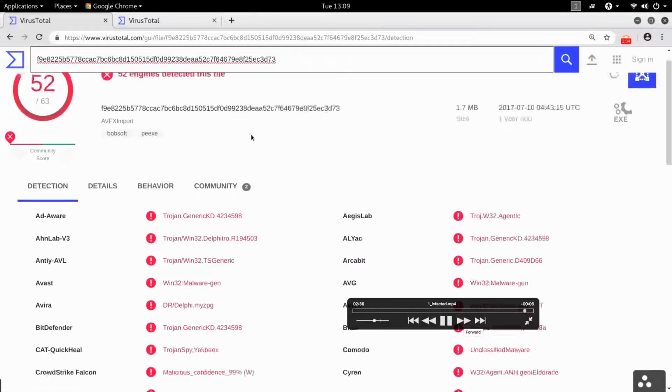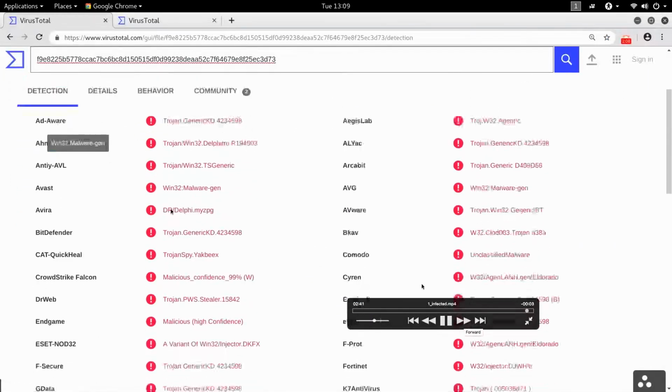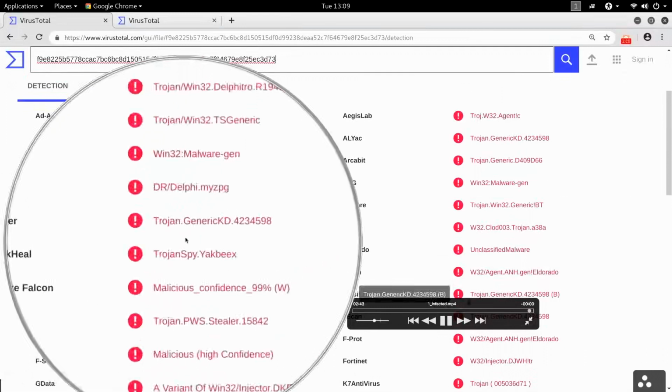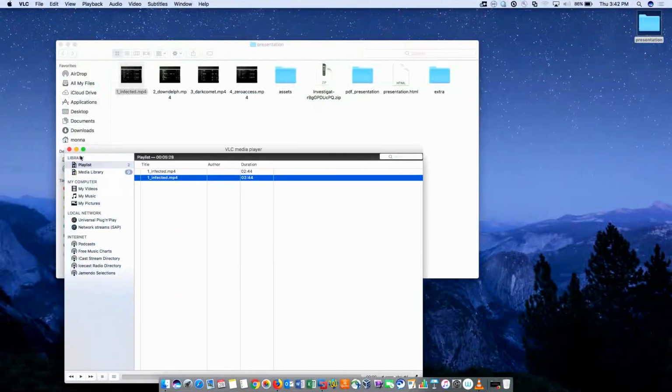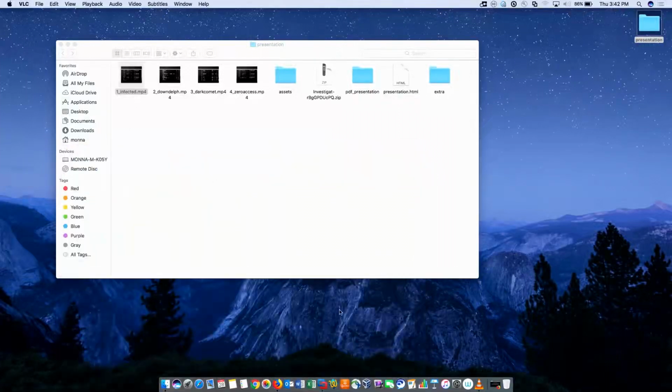As you can see, 52 out of 63 AV vendors are detecting this as malicious. Some of them detect it as password stealer and stuff like that. So this is a malware called Keybase, which has the capability to steal passwords and take desktop screenshots. It's also used in some of the targeted attacks.